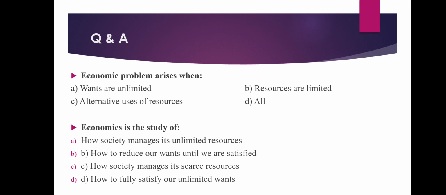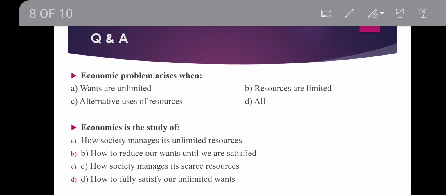Some previous questions will help you understand what type of questions will come in the examinations. Economic problems arise when wants are unlimited, resources are limited, and resources have alternative uses. All of the above is the answer. Economics is the study of how society manages its scarce resources.